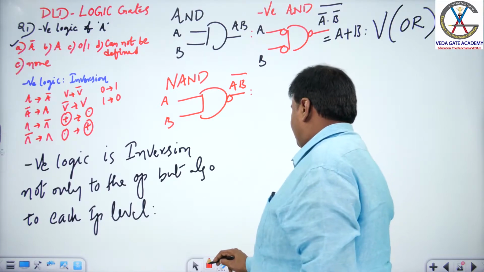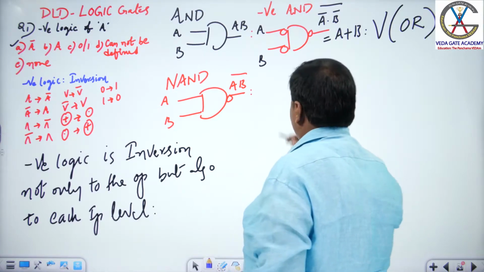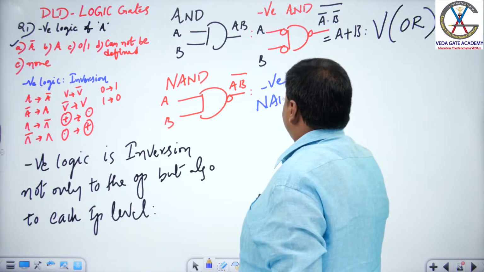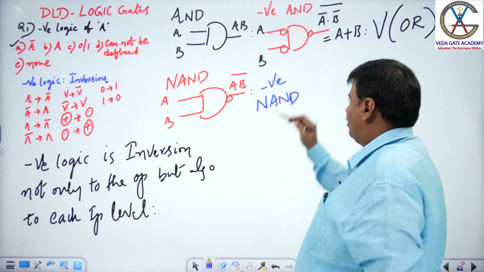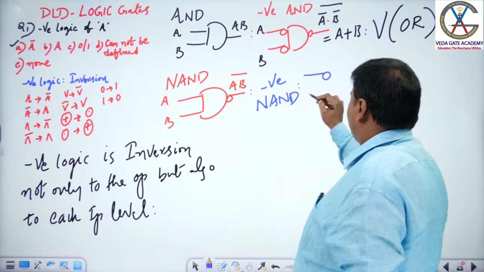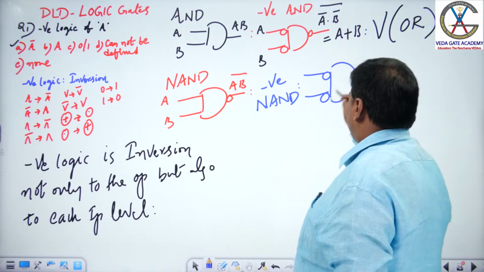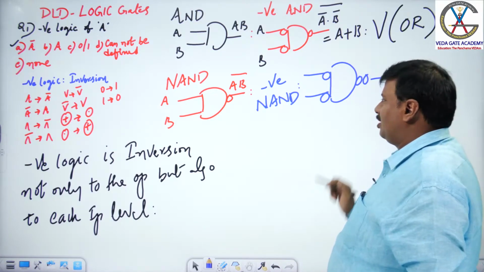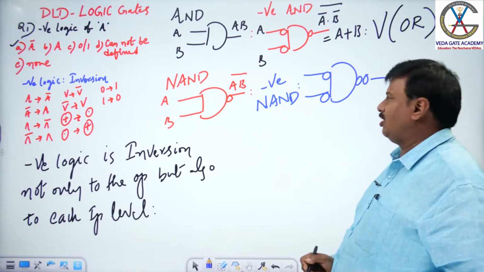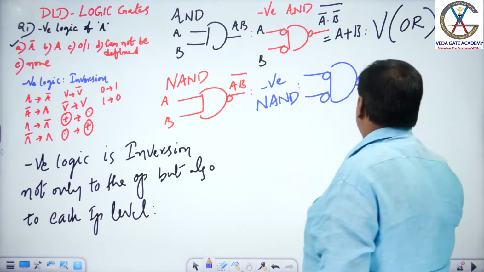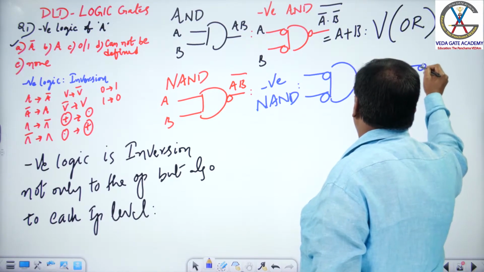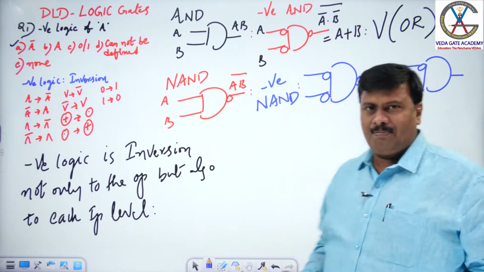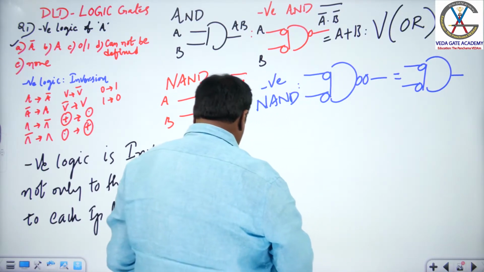Already there is an inverter at the output, and one more inversion is applied not only to the output but also at each and every input level. If it is done so, you get it like this. So, apply the variable values here.